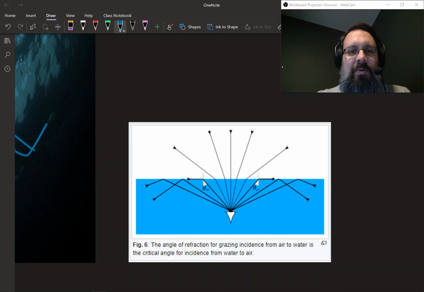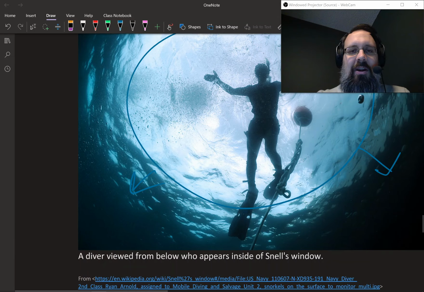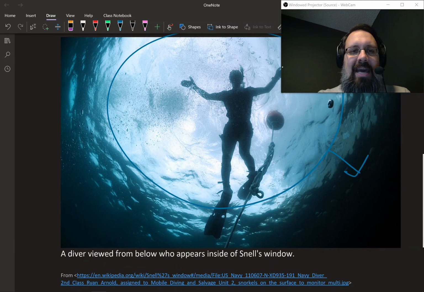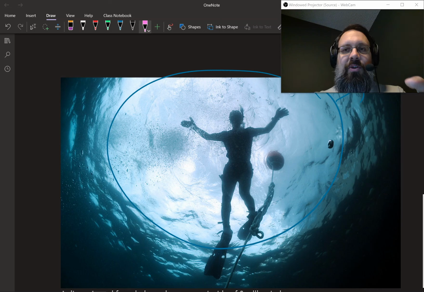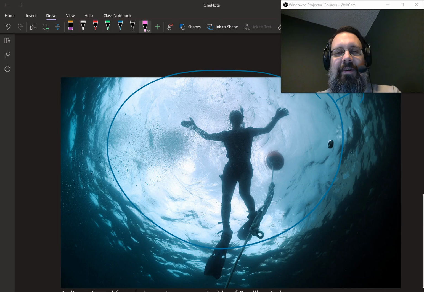And what's happening is when you look at these angles out here beyond the critical angle, you're seeing all this light that was underwater reflecting back to your eye. So when you look at this picture here, the 360 degree window is the window of the critical angle. And all the light that you're seeing from beyond that point is internally reflected from the bottom of the ocean. And so that's what's making it look all black and stuff like that. So divers call this Snell's window.